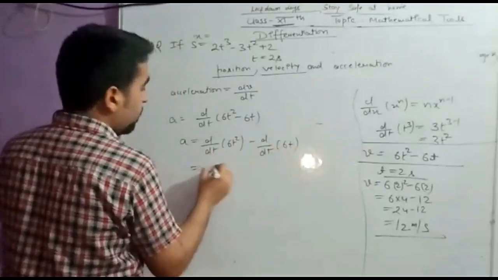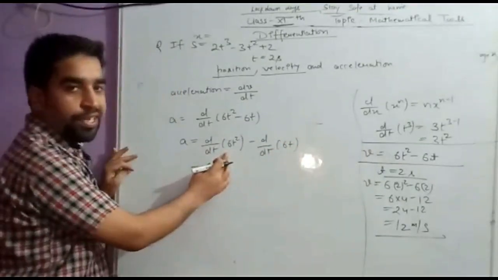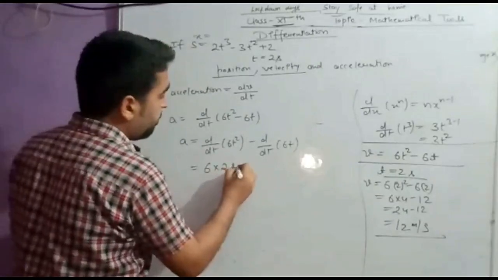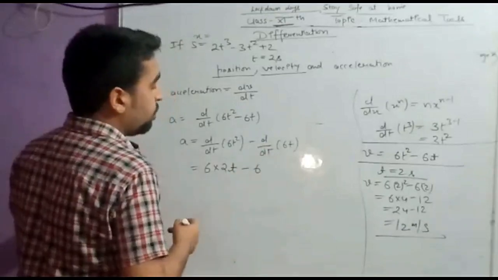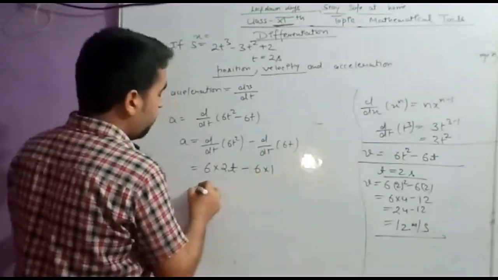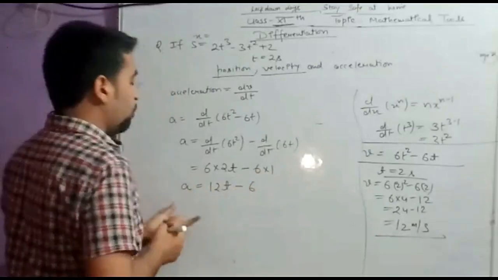What will you get? On differentiation, 6 will be out. What will be the differentiation of t square? T square differentiation will be 2t. Minus 6 will be out. What will be the differentiation of t? Differentiation of t will be 1. So 12t minus 6. This is the acceleration of the body.